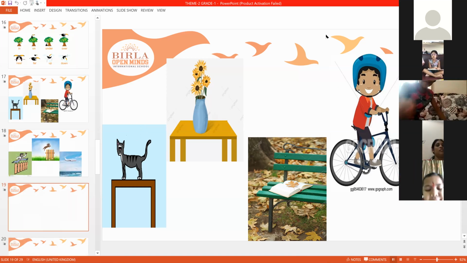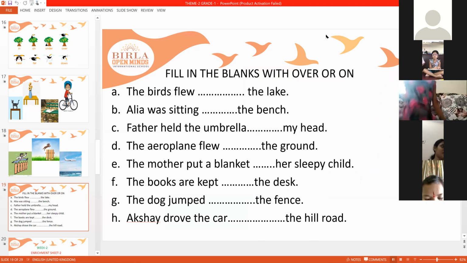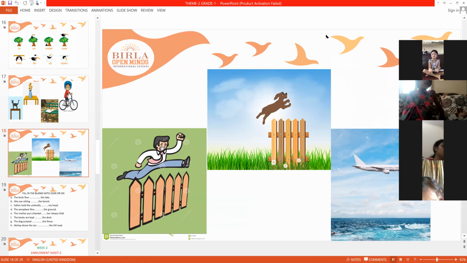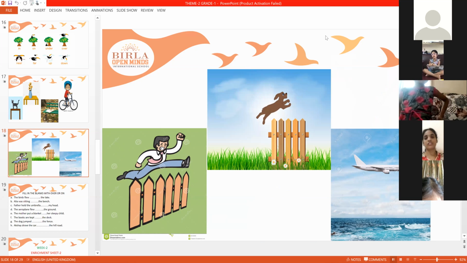See some more examples here. Now tell me what the boy is doing here. The boy is jumping over the fence. Yes, the boy is jumping over the fence. What is the dog doing? The dog is also jumping over the fence.